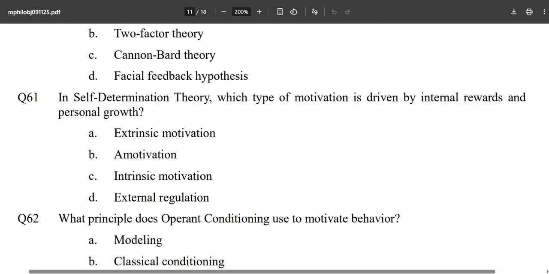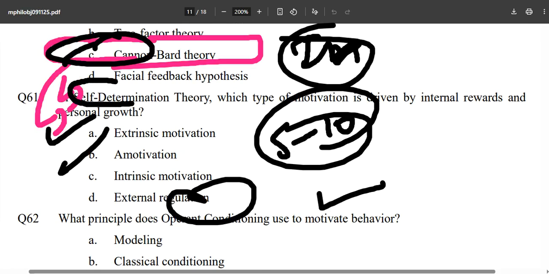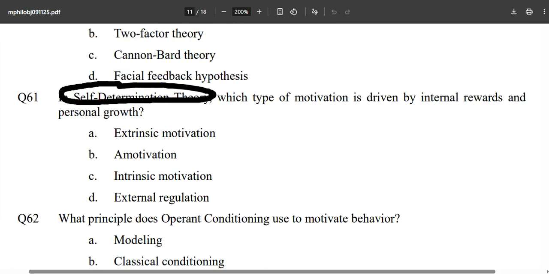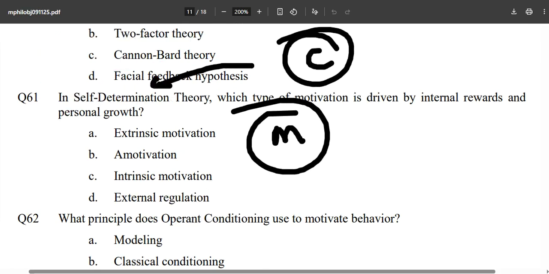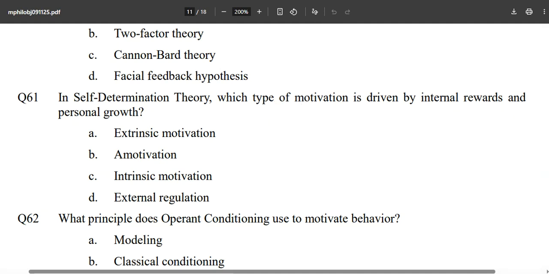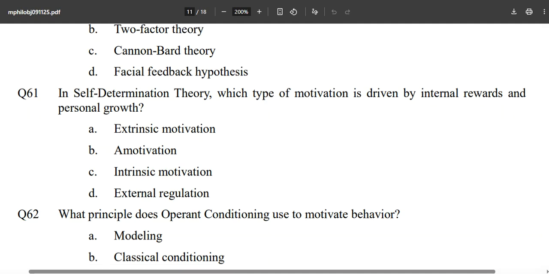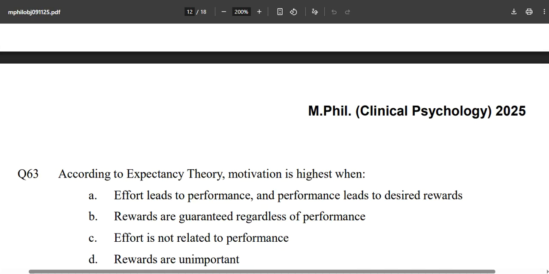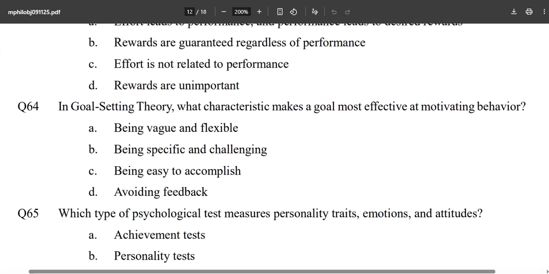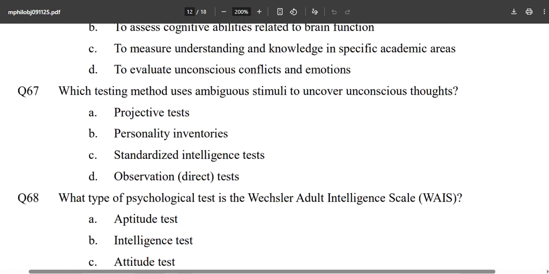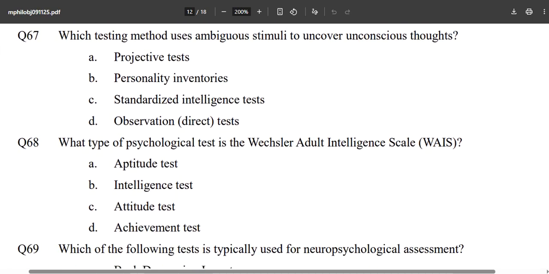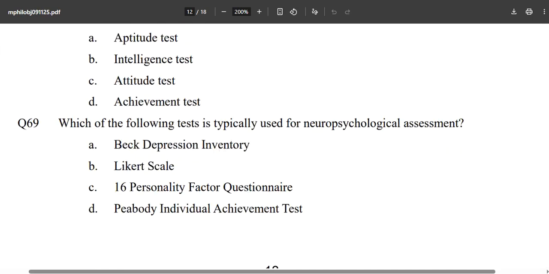See, why again SDT? I don't know why. Are they loving the videos or what? C book, you will find SDT theory in the motivation chapter. Okay, easily you will find it over there. So you have to just simply do the basics, and if you have done, you would have scored amazingly well in the particular examination of this time, of 2025. And if you are watching this for 2026, you just need to follow the simple framework which these guys are doing, and you will be able to clear the examination as well.